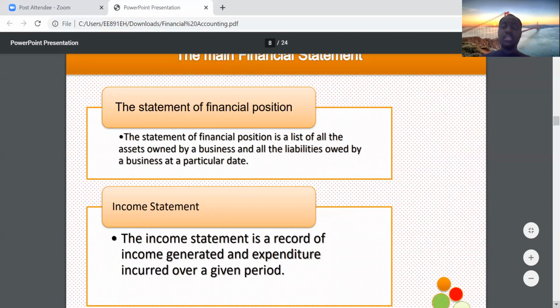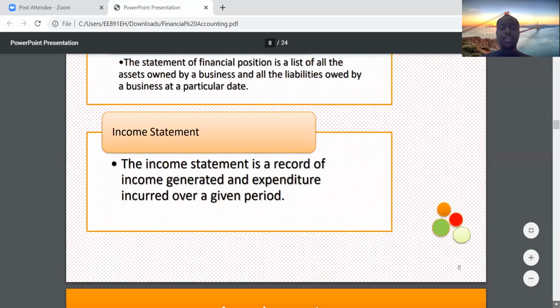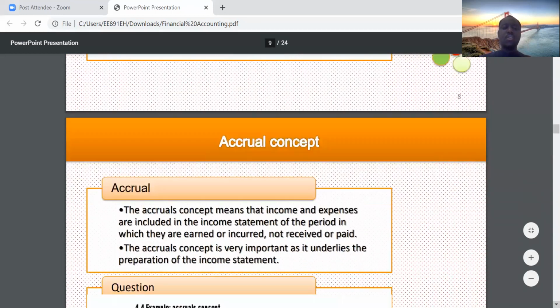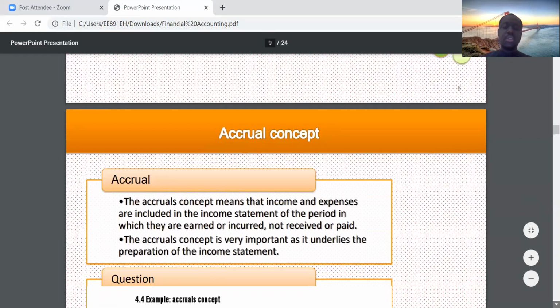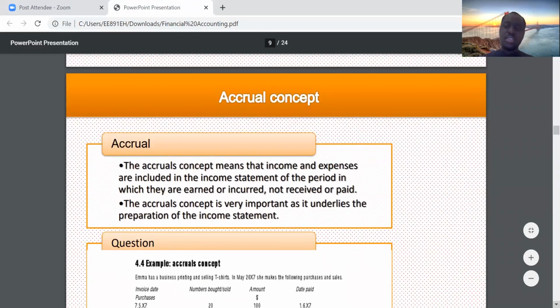When it comes to the financial statements, one of the important principles is the accrual concept. I thought we need to understand this accrual concept even before we jump into anything, right?